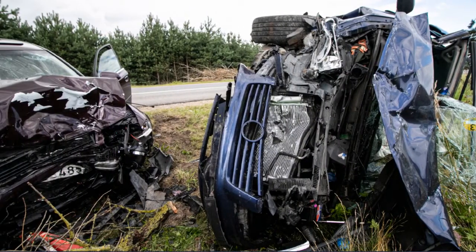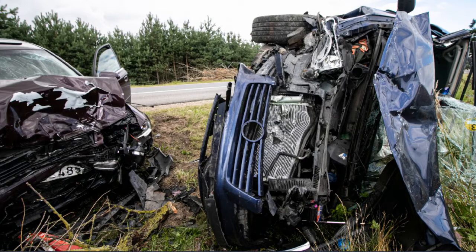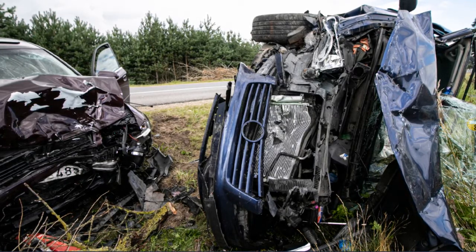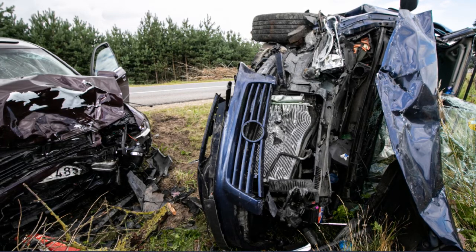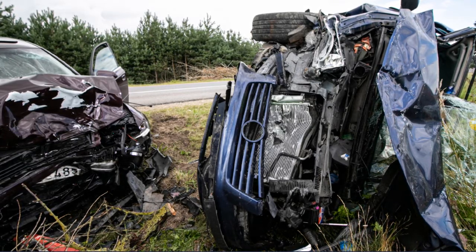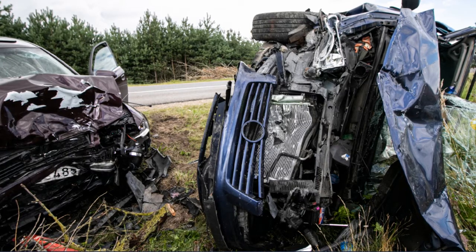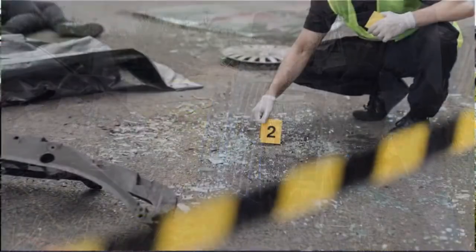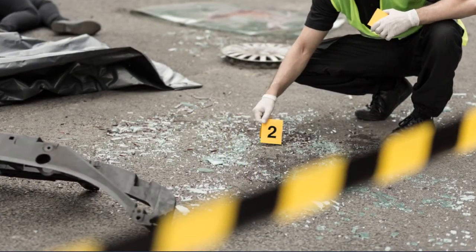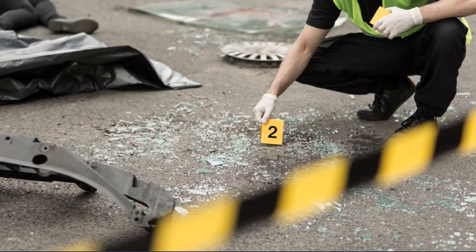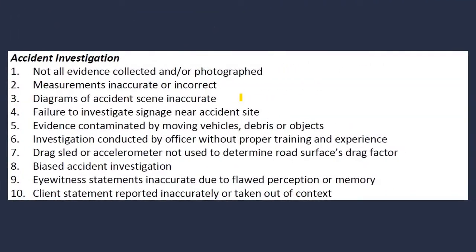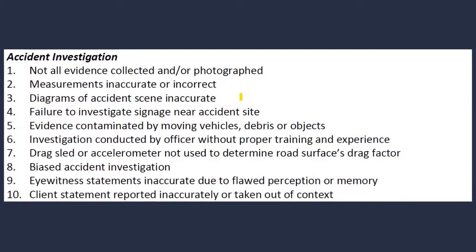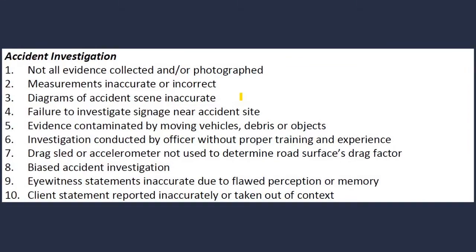For charges of vehicular homicide and vehicular assault, the prosecution must prove your operation of a motor vehicle caused serious physical harm or death. That means the prosecution must prove your driving caused the collision. For proof, the prosecution relies primarily on accident investigation and accident reconstruction. Accident investigation is the collection of evidence at the accident scene. Mistakes made during the accident investigation can lead to incorrect conclusions about how the collision occurred and who caused the collision.